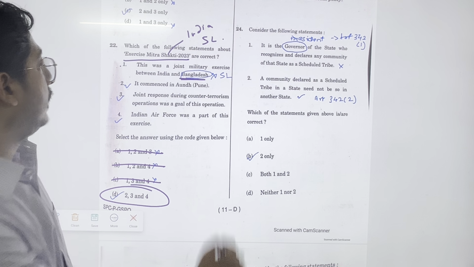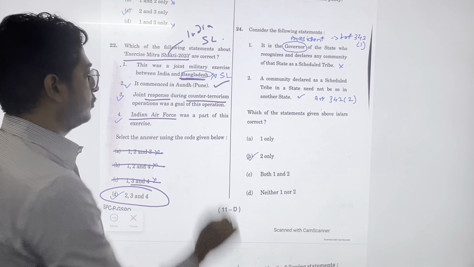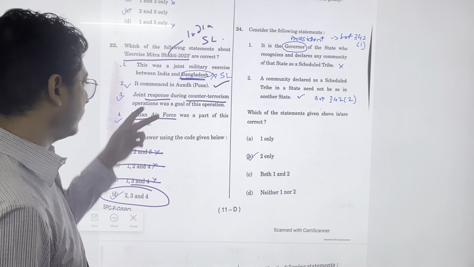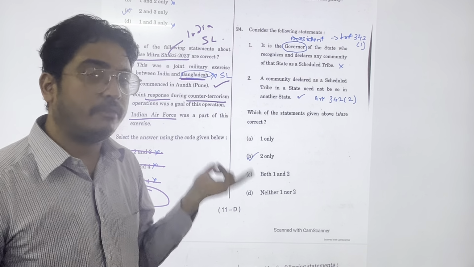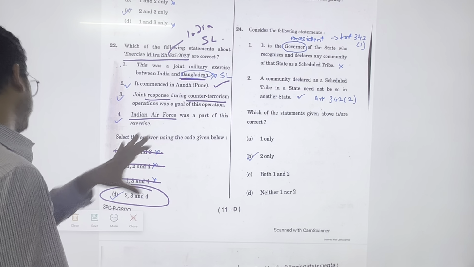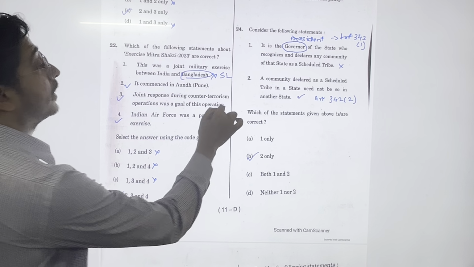ओके, पुणे में हुआ था. Joint response during counter-terrorism operations. Indian Air Force was also a part of this exercise. These are factual based, but if you simply know कि किसके बीच में है, you can very easily answer. So I would say this is also an easy question if you know simple. मित्र शक्ति इन दोनों के बीच में हुआ था.